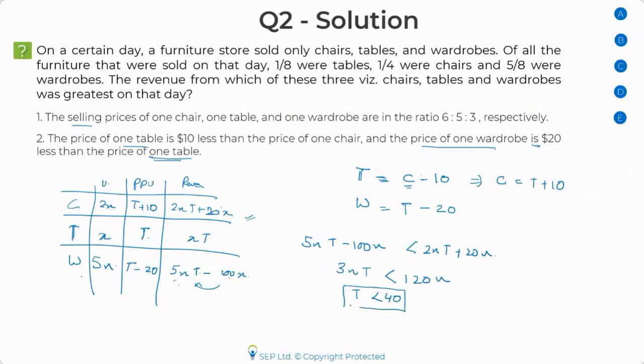So this basically tells you that when t is less than 40, then only this condition would be true. What condition? That the revenue of chair is greater than the revenue of the wardrobe. But can you tell me, do we know whether t is less than 40 or not? Do we know this? Anywhere in the question have we told that this value of t is less than 40 or greater than 40? Is this information given to us?